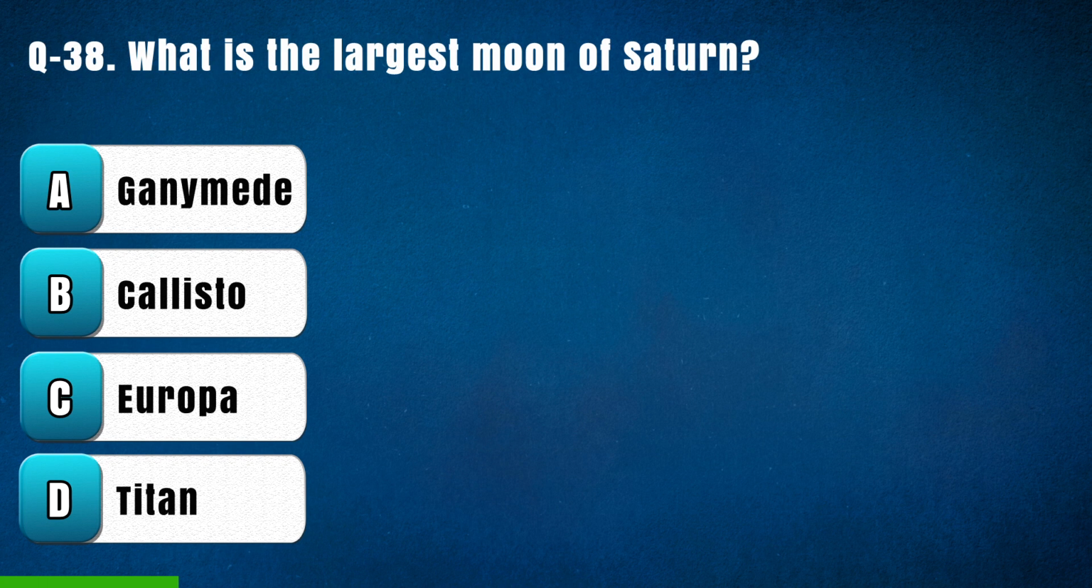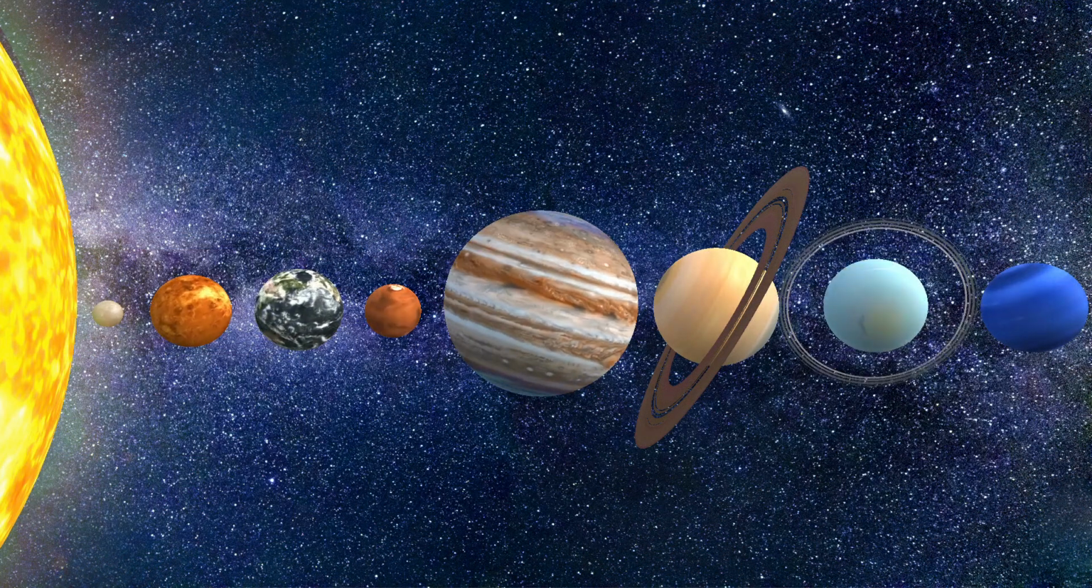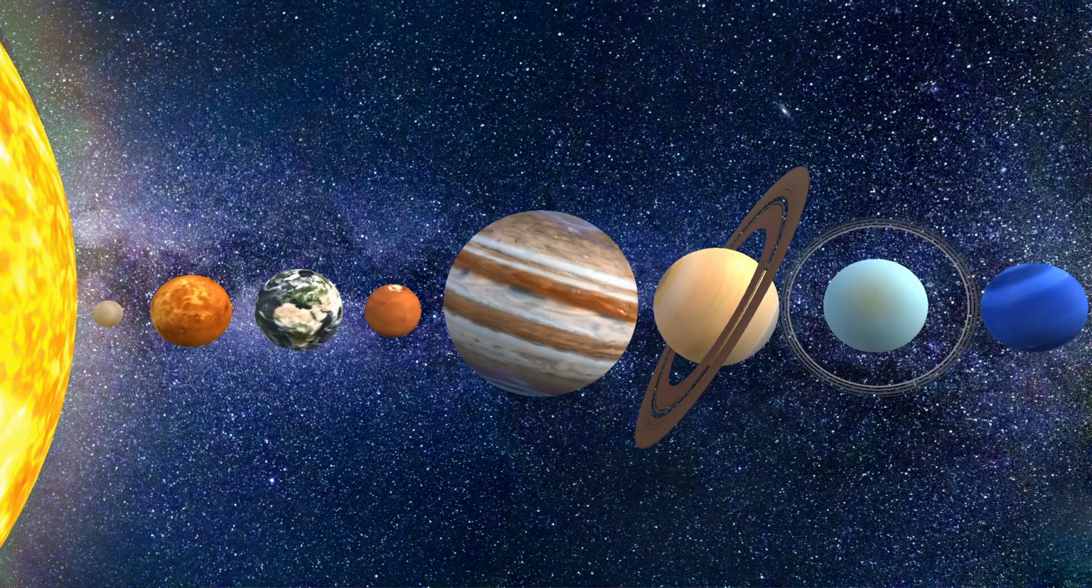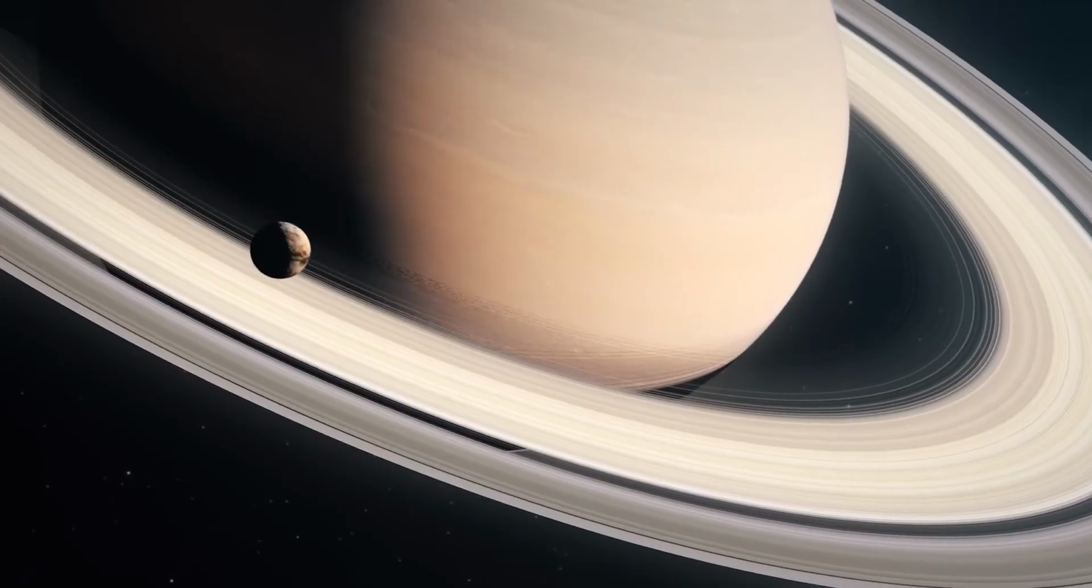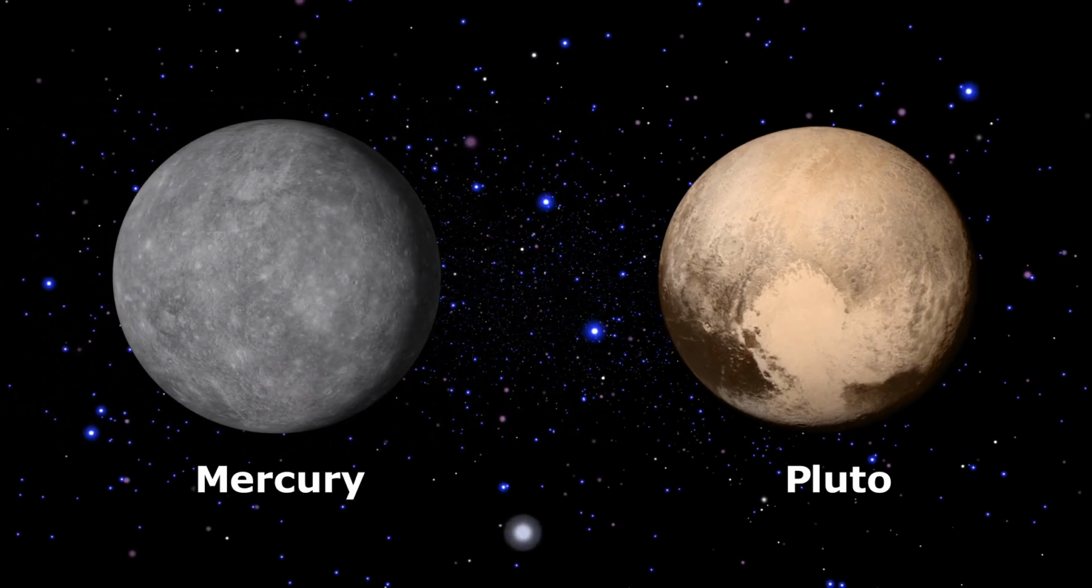Question 38. What is the largest moon of Saturn? Option A. Ganymede, B. Callisto, C. Europa, D. Titan. The right answer is D. Titan. The largest moon of Saturn is Titan. It is the second largest moon in the solar system after Jupiter's moon Ganymede. Titan is larger than Mercury and Pluto.